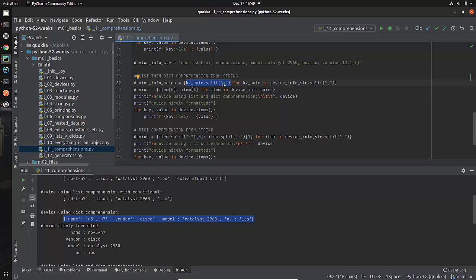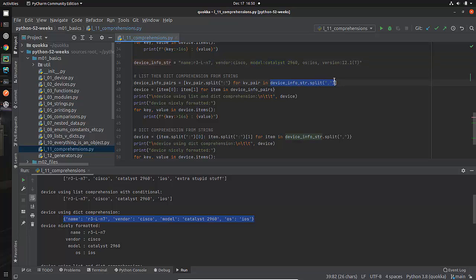So basically, for every one of these KV pairs, I'm going to end up with what? What does this give me? A split is going to give me a list, and the list will have item 0 and item 1. What's item 0 going to be? This is what would be the key. And what is on the right? The thing on the right is going to be the value. So I'm going to iterate through this string, and I'm going to split it based on a comma. That's going to give me this thing the first time through, that the second time through, that the third time through, because we're splitting it on the comma over here.